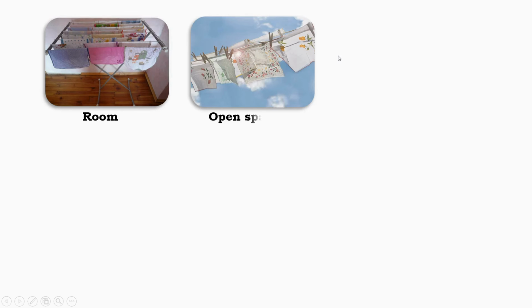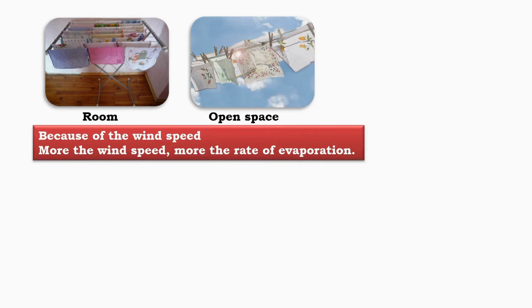Room versus open space. Clothes kept in an open space dry faster than clothes kept inside a room. This is because wind speed is higher in open spaces. More wind speed increases the rate of evaporation, causing faster drying.